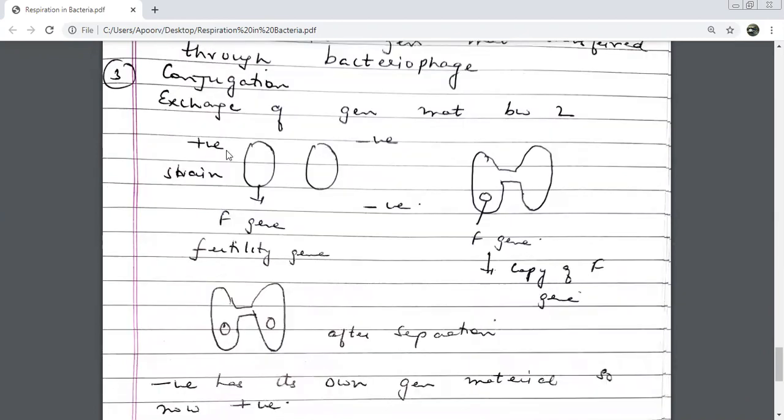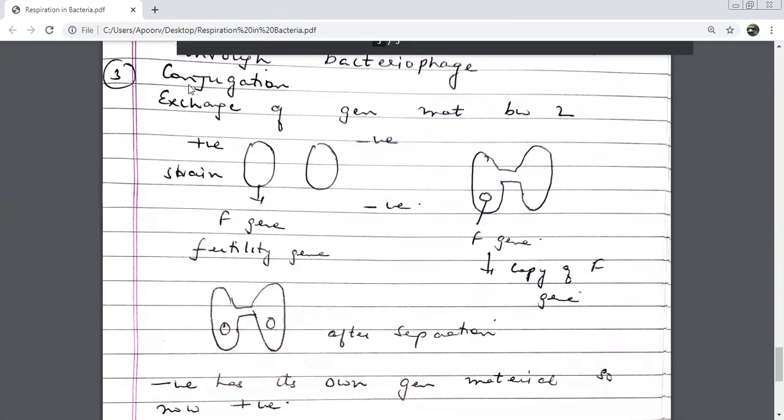Exchange of genetic material between two bacteria takes place. See, these are two bacteria. This is the positive strain bacterium. This is a negative strain bacterium. Positive strain bacterium means the one that has the F gene. F gene means fertility gene. So it has a fertility gene. They come closer. This process is called conjugation.